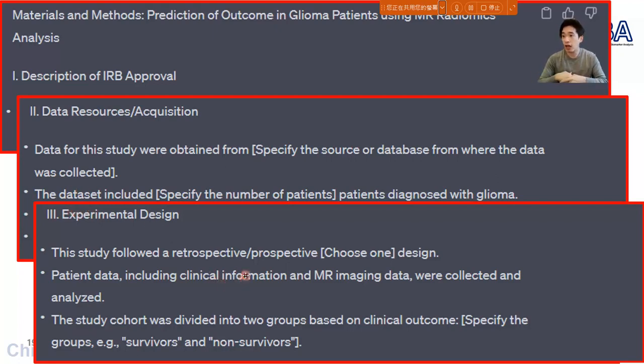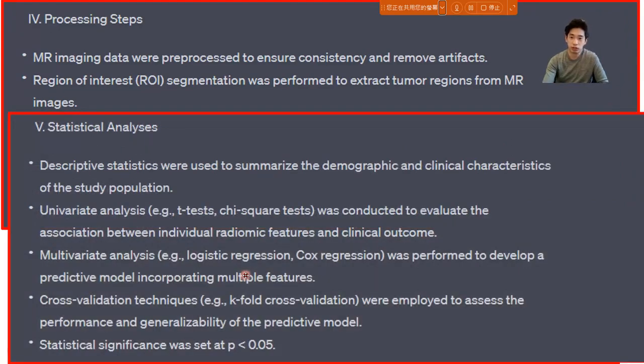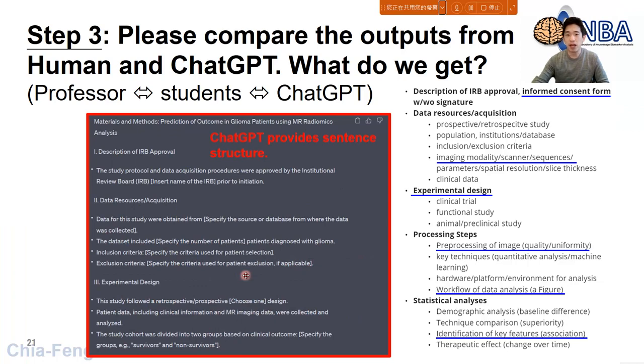Again, I have to say there's no guarantee that the response provided by ChatGPT would be fully correct or fully accurate. Okay, there's no guarantee. So there's something we, I mean human beings, should do. That is to compare, or maybe to confirm or validate, the response. You can see a lot of responses generated by ChatGPT. But now let's come to step number 3.